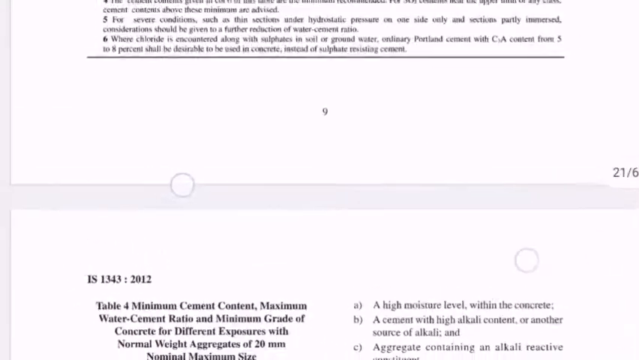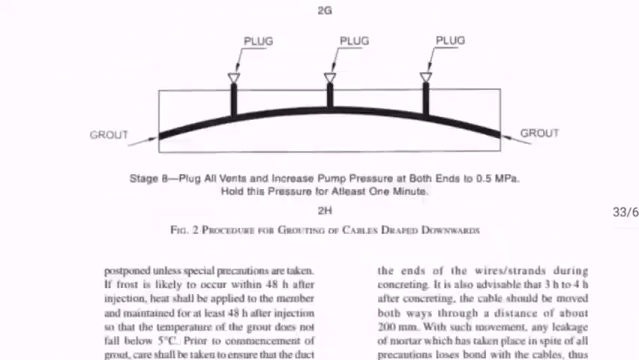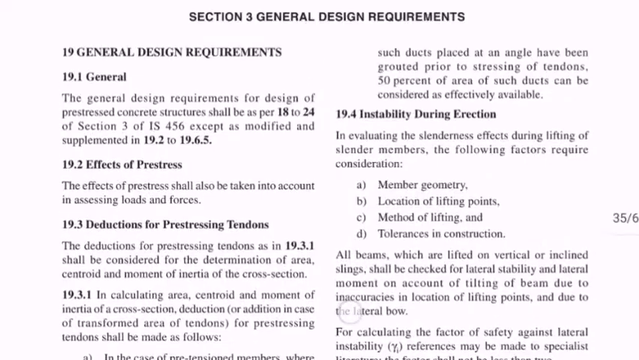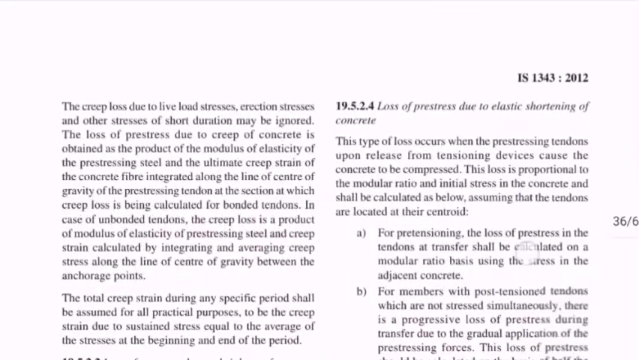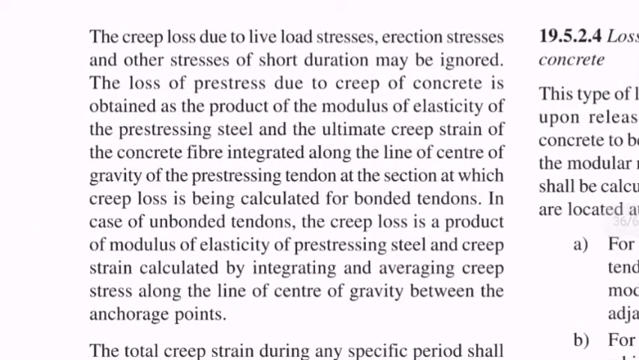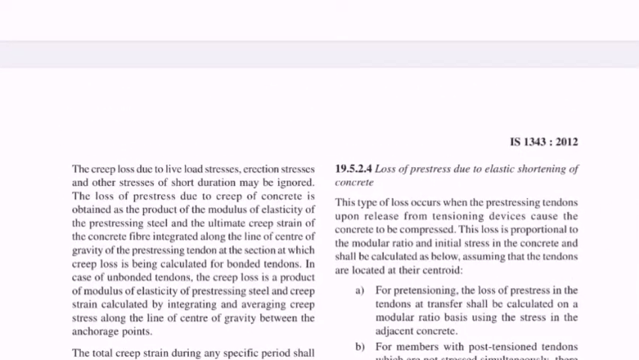So going to page number 24 again. Yeah, so the creep of concrete is obtained from the modulus of elasticity, and the product of the modulus of elasticity and the ultimate creep strain will give the loss of stress due to creep. So that's what regarding the theoretical part of loss of stress due to creep.